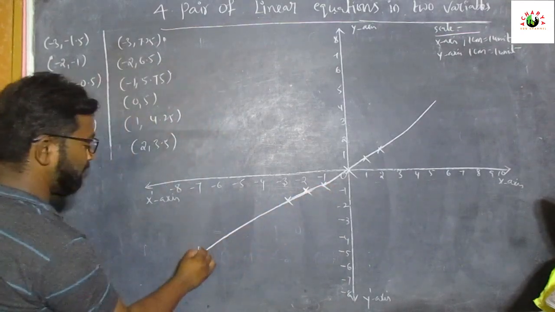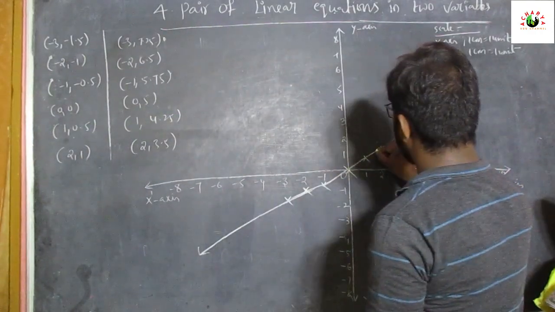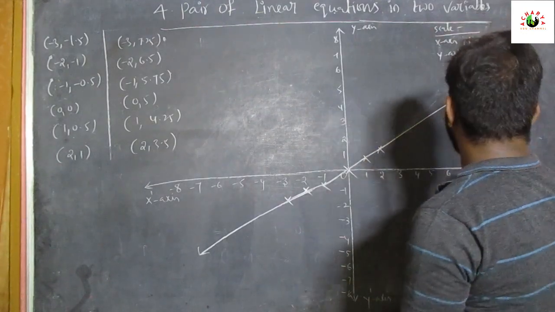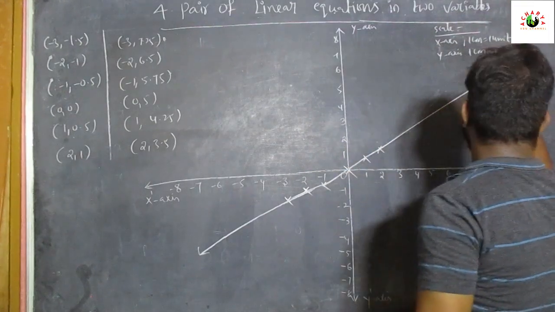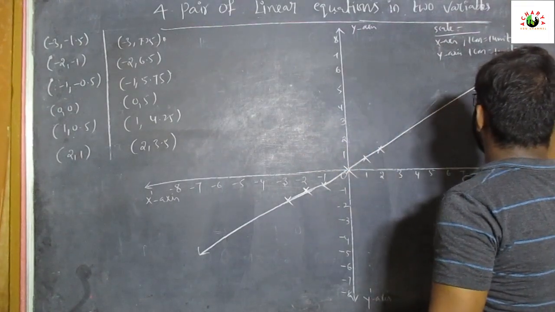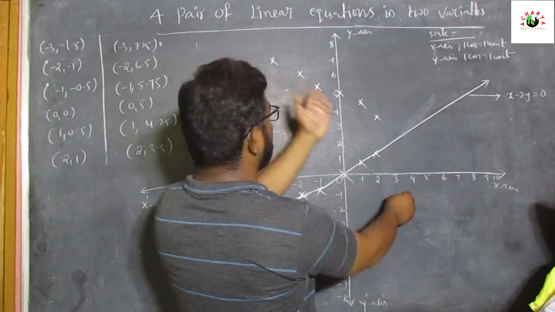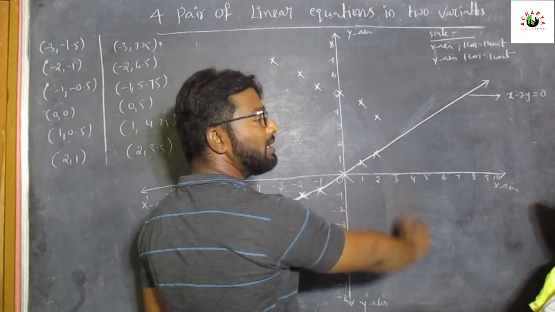And put arrow marks. After completing this, put an arrow mark. Put arrow marks and write the equation. What is this equation? This line represents x minus 2y equal to 0. See here, it is not prolonged, which means it is not intersecting. We won't get the intersecting point.